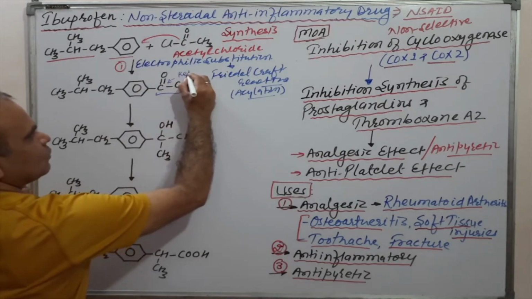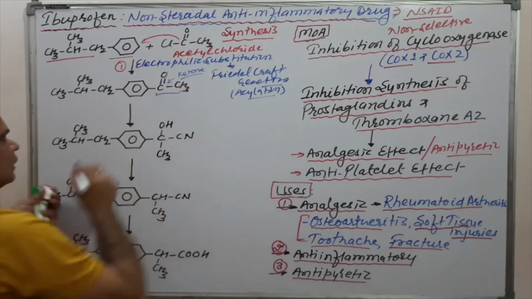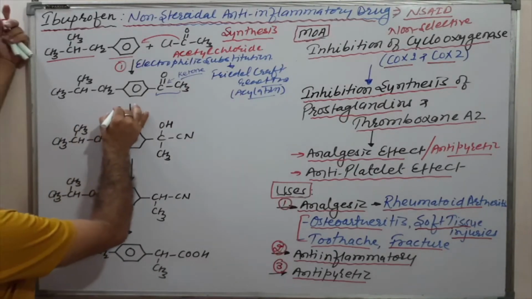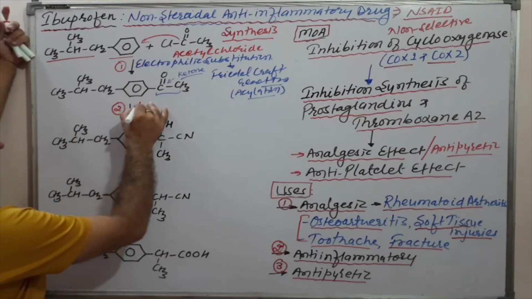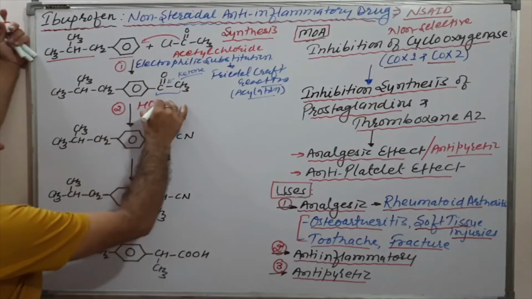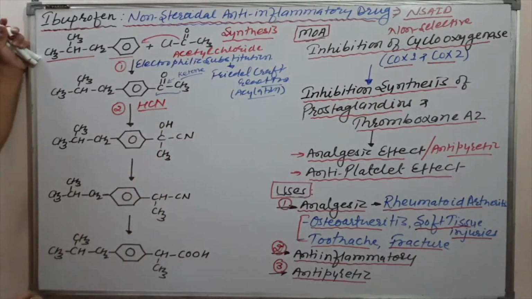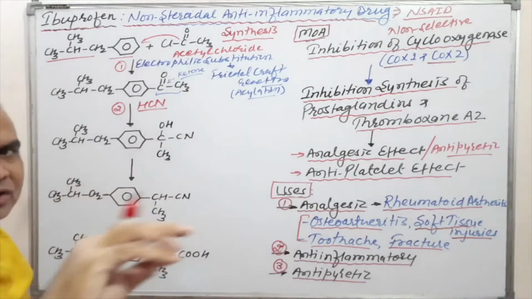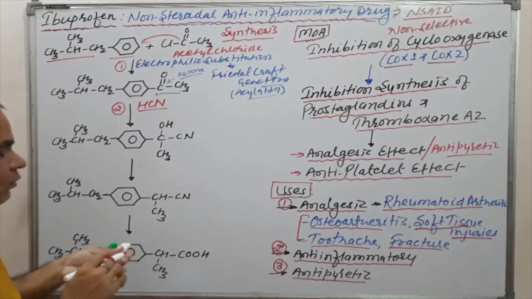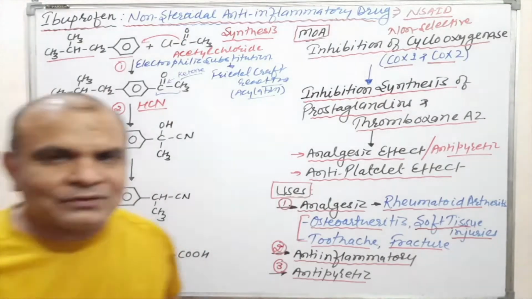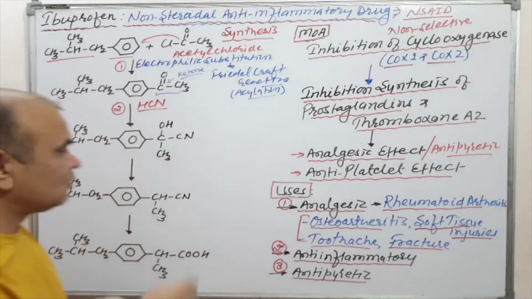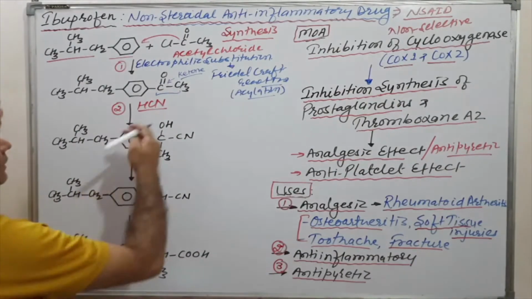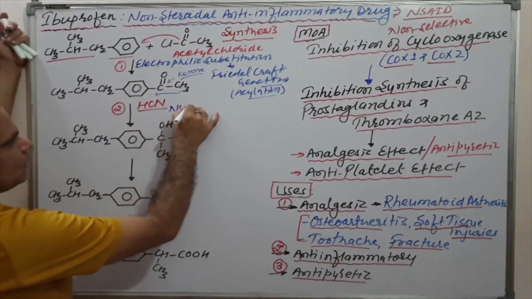This functional group is a ketone functional group. To this ketone functional group we add, in the second reaction, HCN, which is hydrogen cyanide. Hydrogen cyanide simply undergoes an addition reaction to the ketone, or we can say carbonyl, functional group. It is the characteristic reaction of the carbonyl functional group. This is the carbonyl compound, and this reaction is a nucleophilic addition reaction.